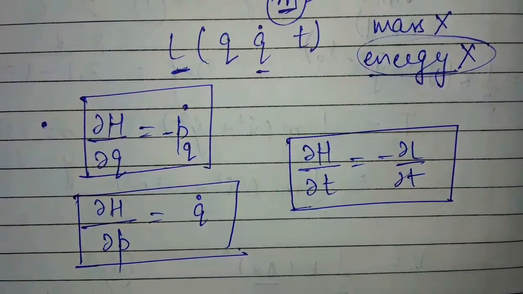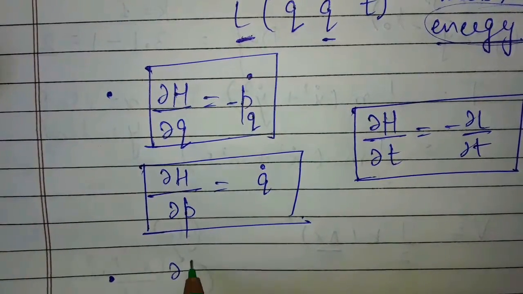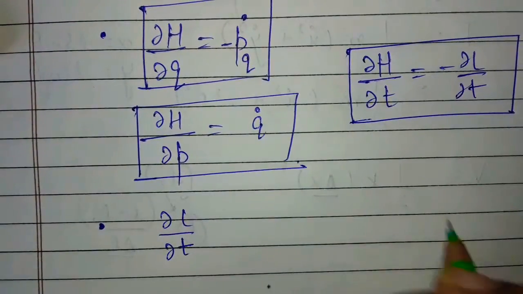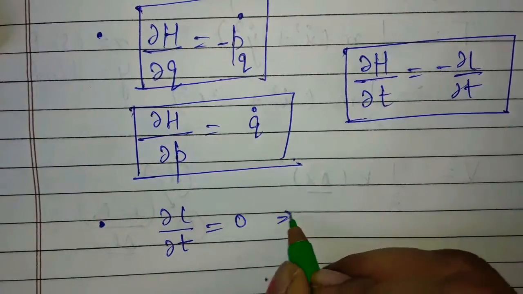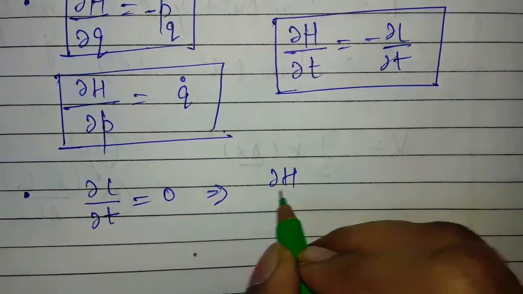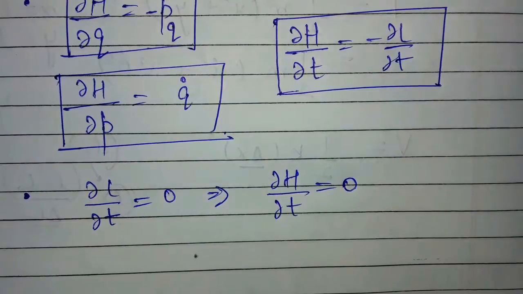If curly L upon curly t is 0, this implies curly H upon curly t is also 0.